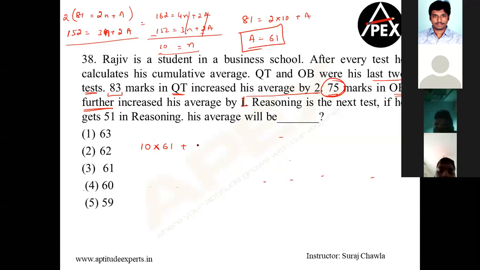After this they gave us QT. Sorry. Then we got 75 from OB sir. Clear? And finally, my reasoning sir gave me how many marks? 51 marks. Clear, Tanuja? This is how it is working. Already there were 10 subjects. You had some marks. After that, QT sir came and gave you the marks. OB sir came and gave you the marks. And now the question is asking you, after this, what is the new average? So this is going to be your answer.